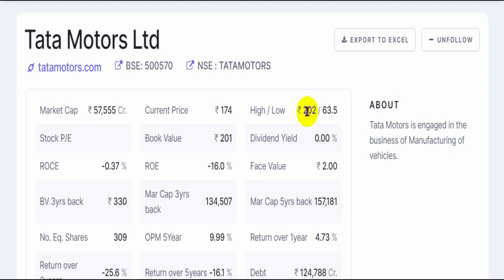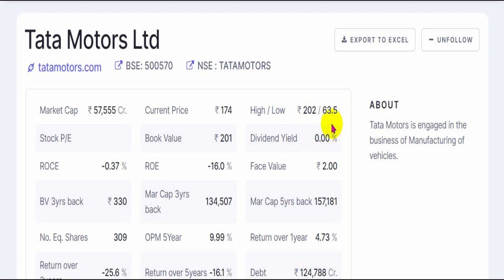So let's begin. In today's video, I'm analyzing Tata Motors, and in its peer group comparison, I'm going to compare Ashok Leyland with Tata Motors. The current market cap, or the value of the company in the market, is 57,500 crores and the current price is 174 rupees. The price is nearing its 52-week highest point of 202 rupees and it had gone as low as 63 rupees.